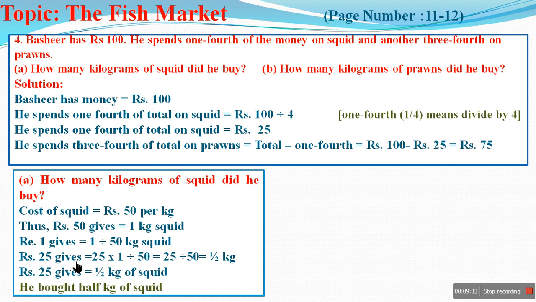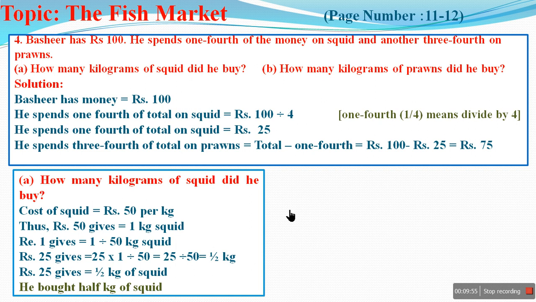Rupees 25 will give 25 times more, so 25 into 1 divided by 50. So 25 divided by 50, that is half kg. So rupees 25 gives half kg of squid. He bought half kg of squid.